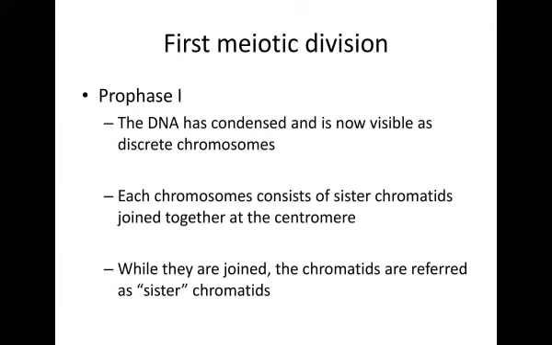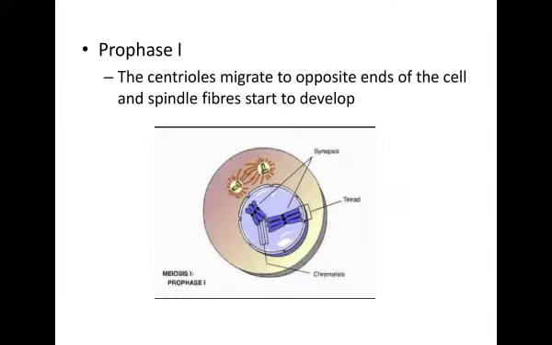First meiotic division. Prophase I. The DNA has condensed and is now visible as discrete chromosomes. Each chromosome consists of sister chromatids, joined together at the centromere. While they are joined, the chromatids are referred to as sister chromatids. The centrioles migrate to opposite ends of the cell, and spindle fibers start to develop.